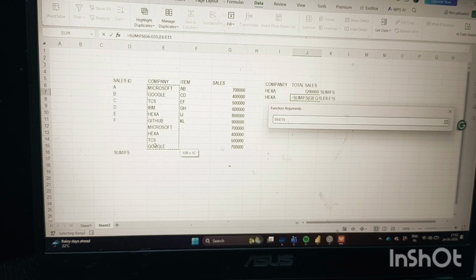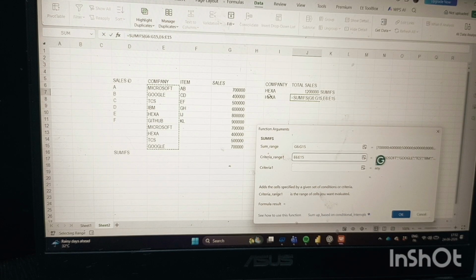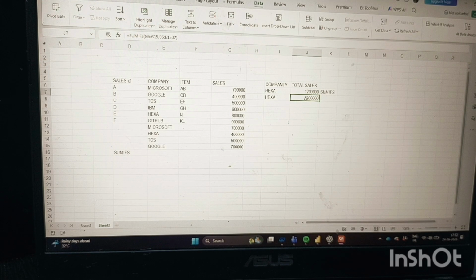After selecting that, in criteria 1 we have to select that particular company, only the company that we want to calculate. So oh my god, it has been wrong. Okay, so in criteria 1 we select the one company that I want to calculate, and then click OK. Here the result is showing like 12 lakh.